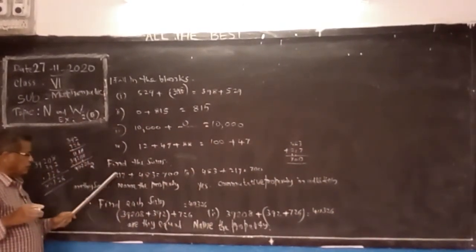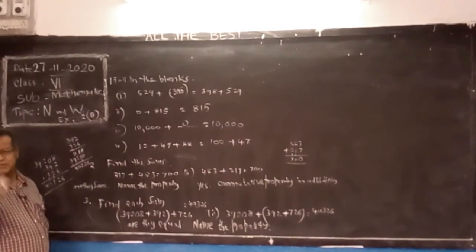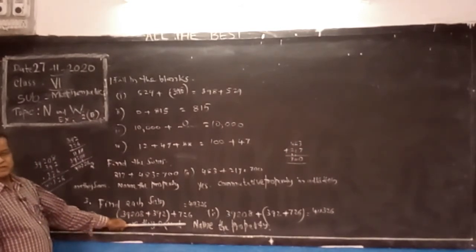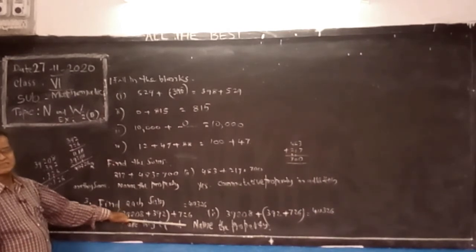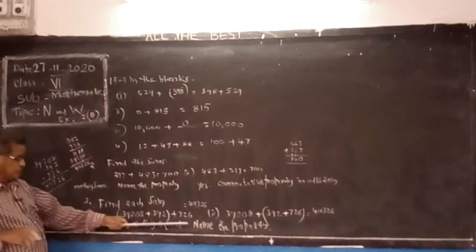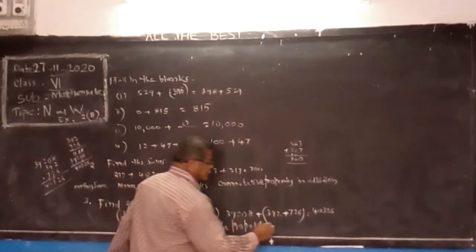In the commutative property there are only two numbers, A and B. A plus B is the same as B plus A. Whereas in the associative property, three numbers are there. A plus B plus C is the same as A plus B, plus C, grouped differently. Like this. Are they equal? Yes.